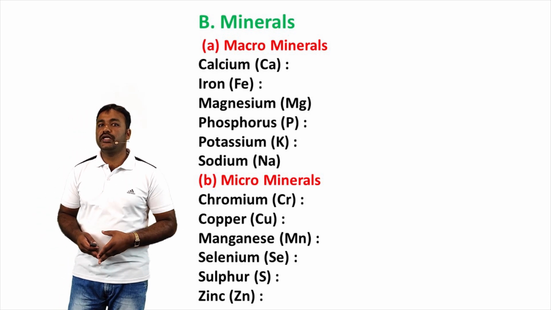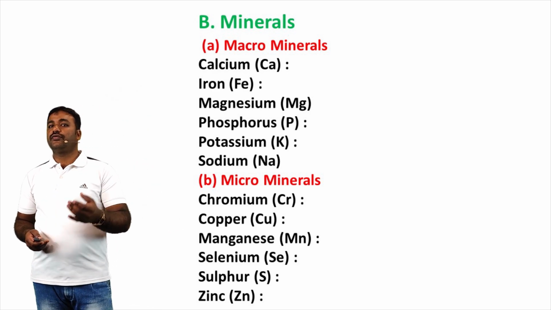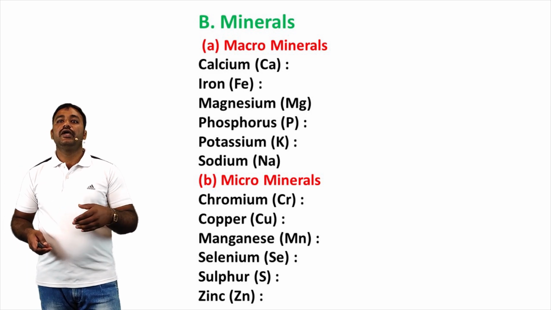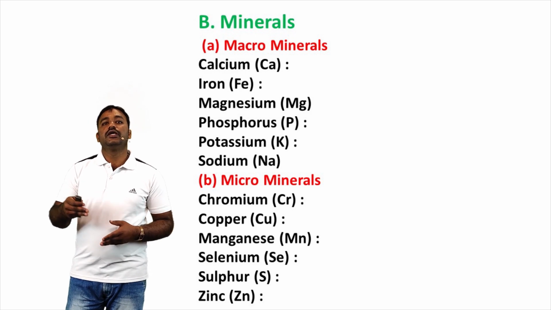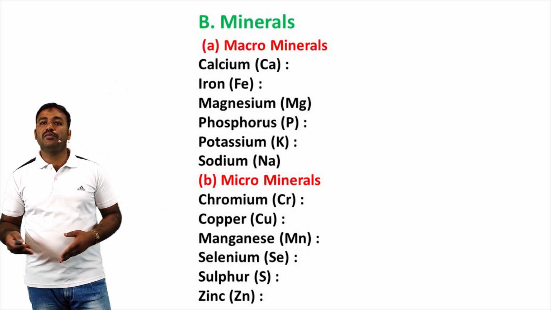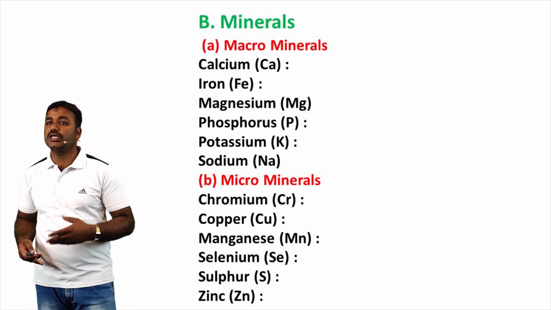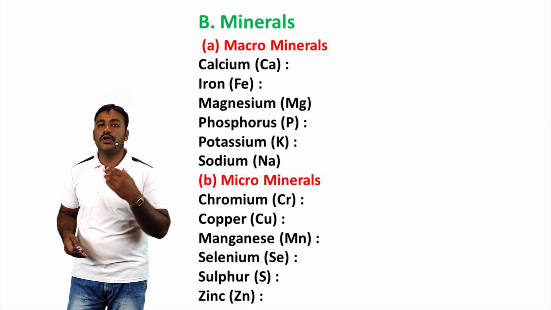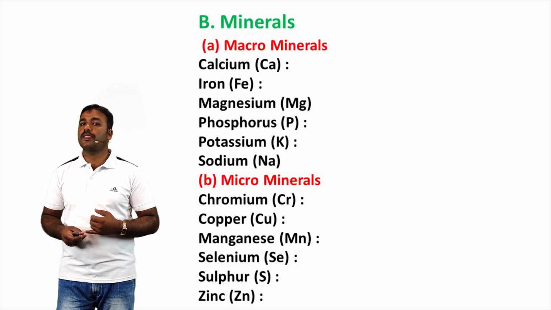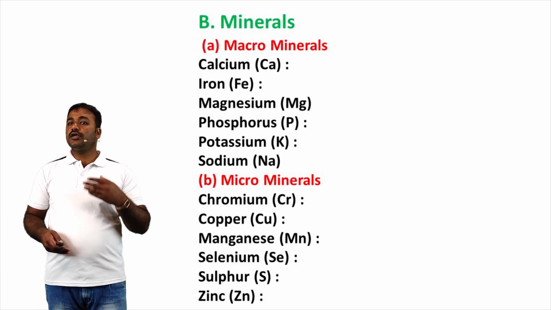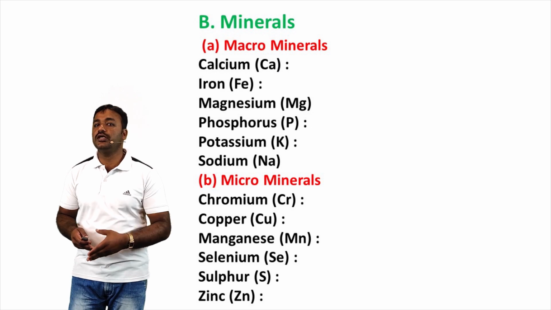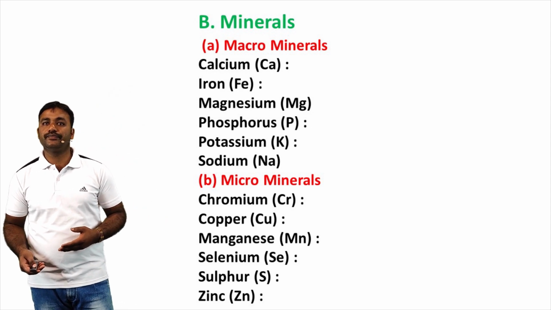First, macrominerals. The first one is calcium. It is the key constituent of bones and teeth. It is also essential for vital metabolic processes such as nerve function, muscle contraction and blood clotting. Next, iron is essential for the transfer of oxygen between tissues and the body.